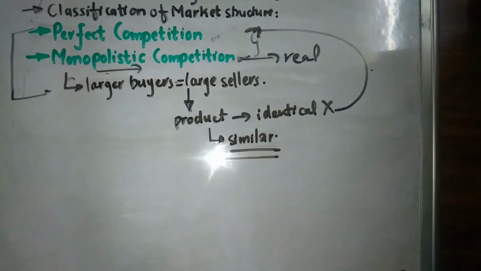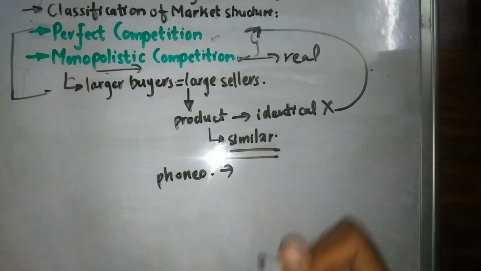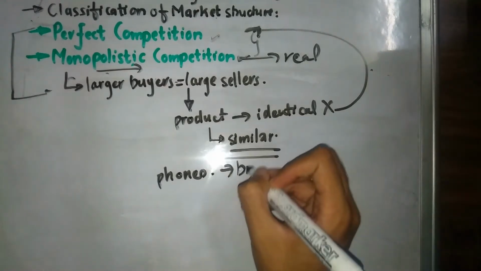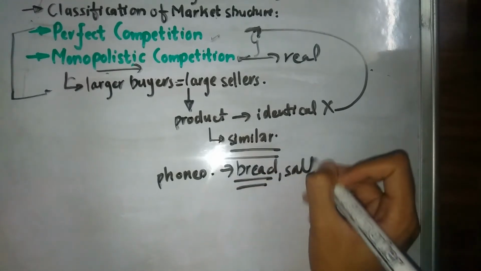One example of this can be mobile phones. There are different companies which sell similar products. Some might have a little bit of change, some might have a higher quality camera or a higher quality processor, but they are more or less similar. Or let's say something like bread, a product which we eat daily, or salt.